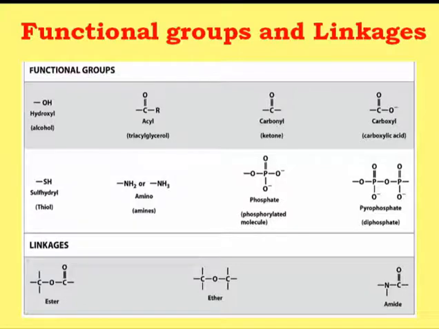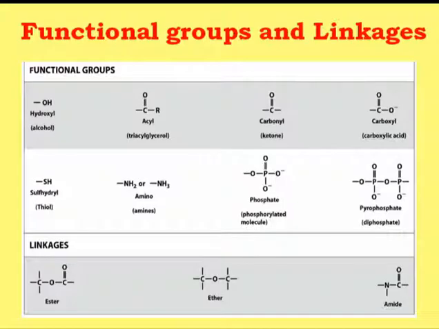So functional groups are ultimately responsible for the different kinds of linkages which are taking place in the different types of biomolecules. For example, the peptide bond, the glycosidic bond, the disulfide bond. These are all examples of the different kinds of linkages. So you must know which kinds of functional groups are involved to form which different kinds of linkages.